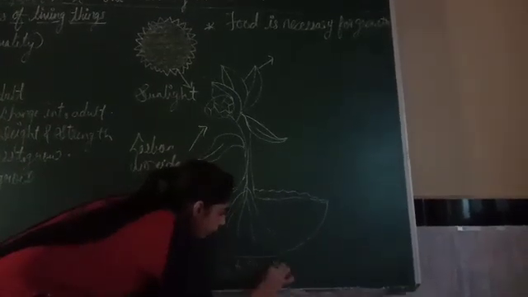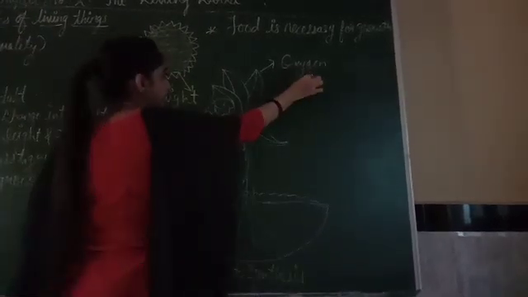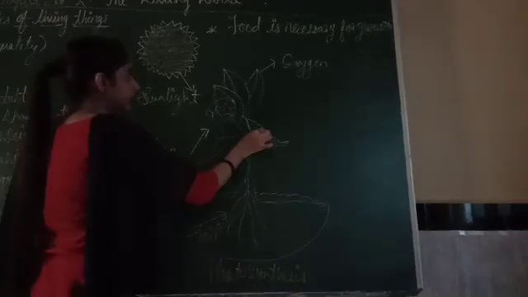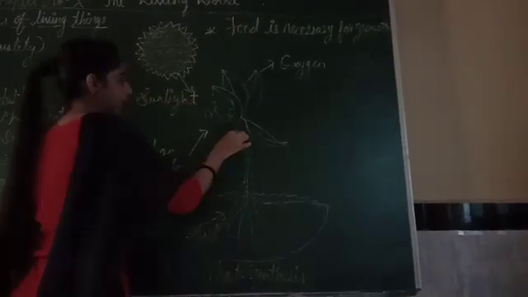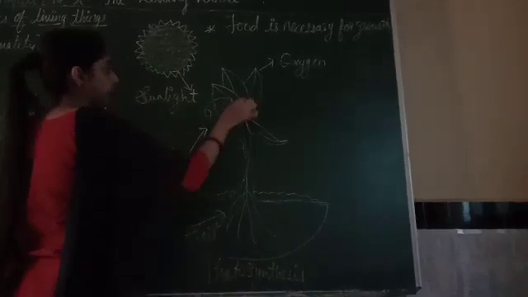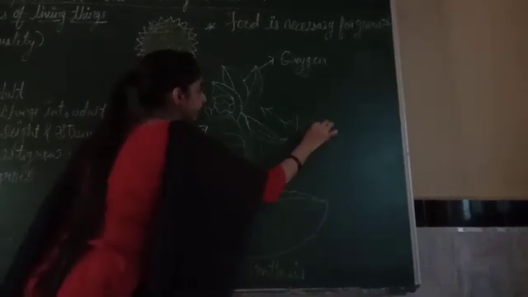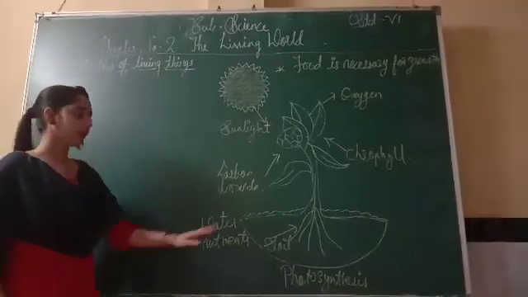This is the image of photosynthesis. When carbon dioxide from the air is used, oxygen comes out. This is the whole process by which plants make their own food with the help of photosynthesis. The green color of leaves is because they contain chlorophyll. We have already completed the plants part.